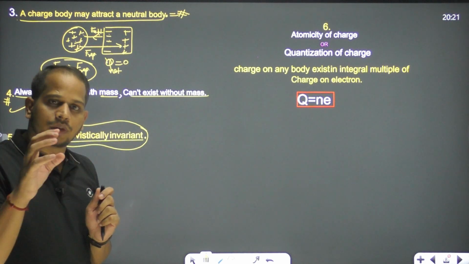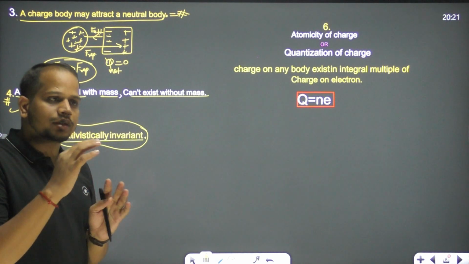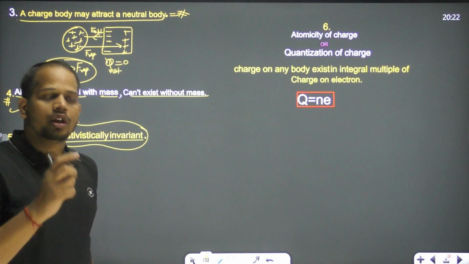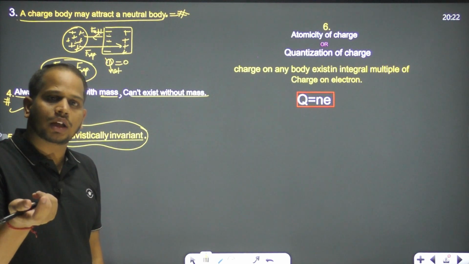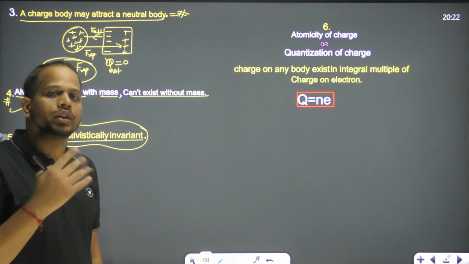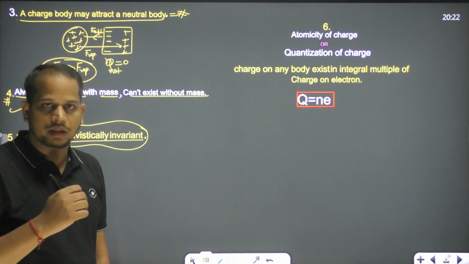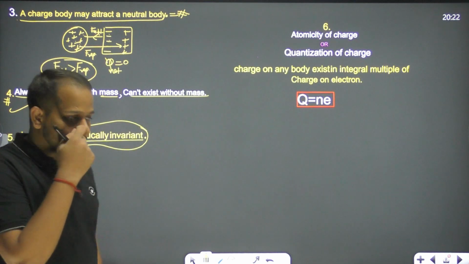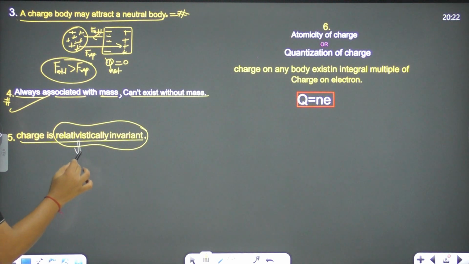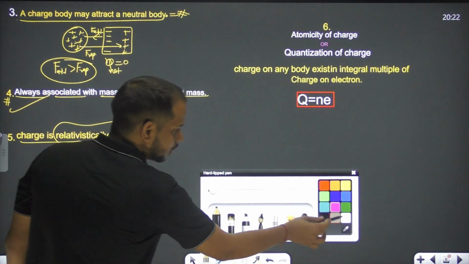If any body is moving, can we say the mass is converted into energy, right? We all are familiar with those things. So mass can be converted into energy, and energy can be converted into mass. It's only true for mass, it's not true for charge, right? Because charge is invariant. So what is the meaning of relativistically invariant? It means what I have taken over here, sorry.